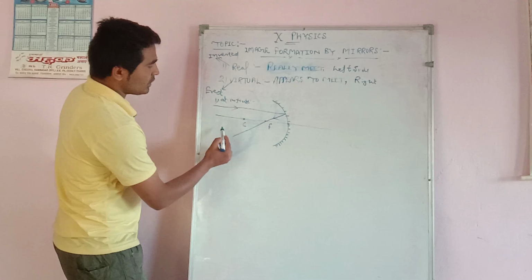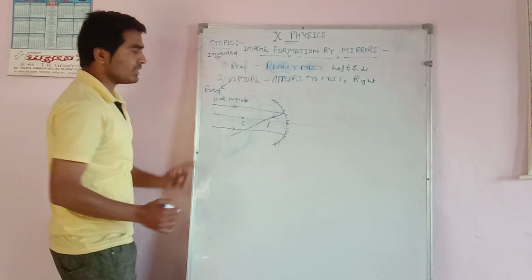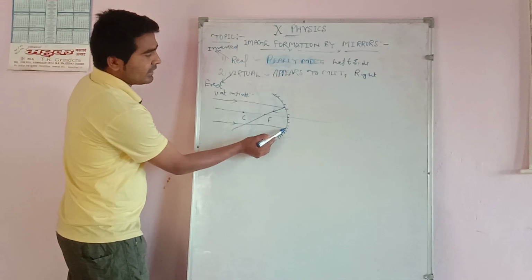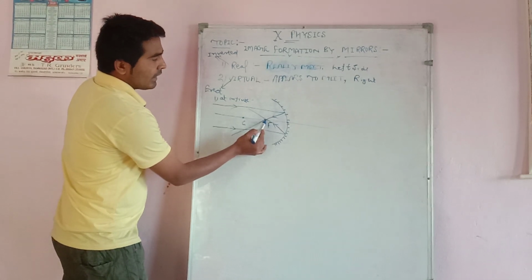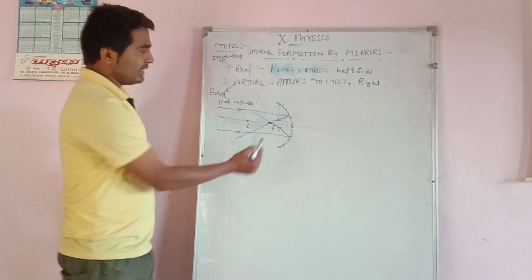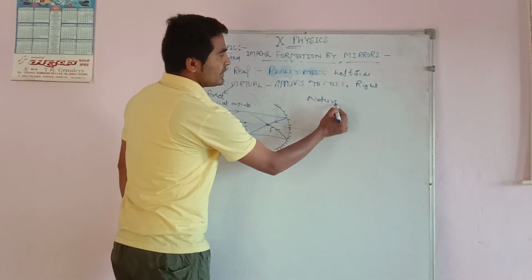In this case, again, suppose we are throwing a second light ray parallel to the principal axis, because light is coming from very far from the mirror. Again, light after reflection will travel through the focus. So here, the light rays meet at the point of focus. This is left of the mirror. So the nature of the image, dear student, is...